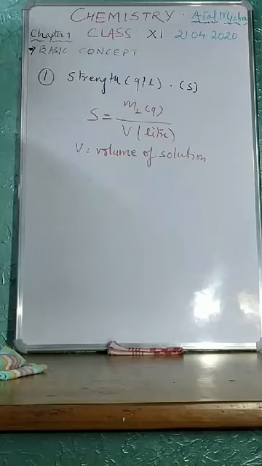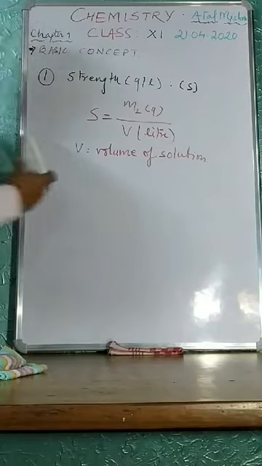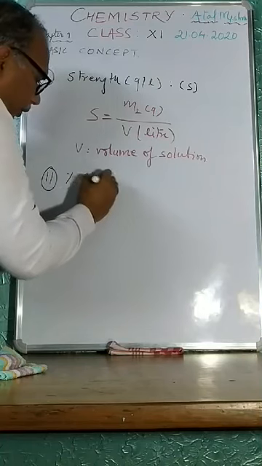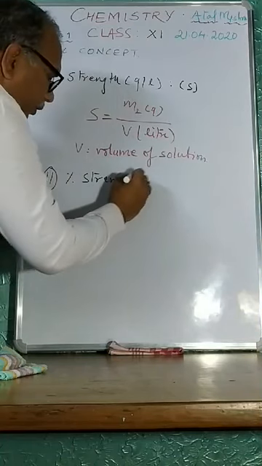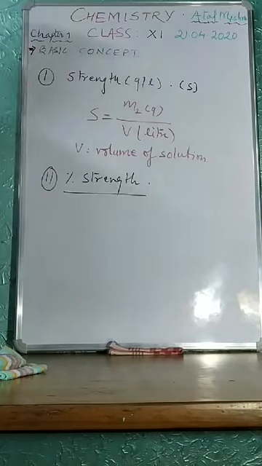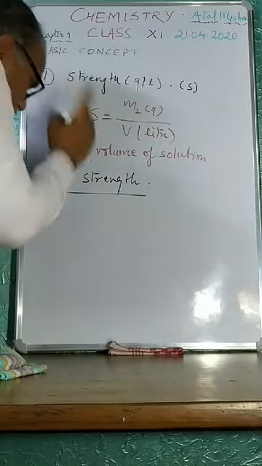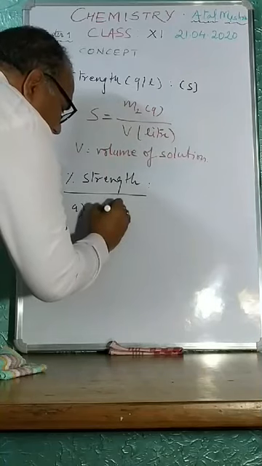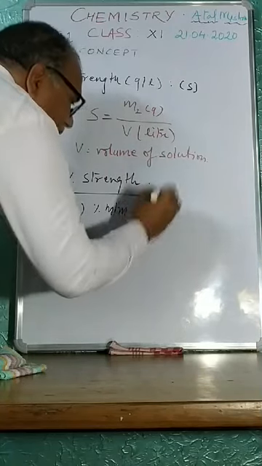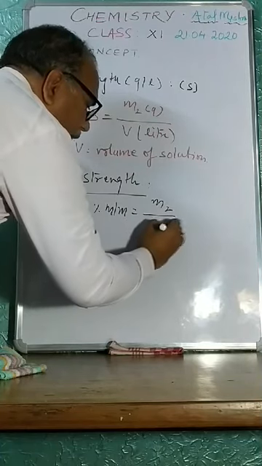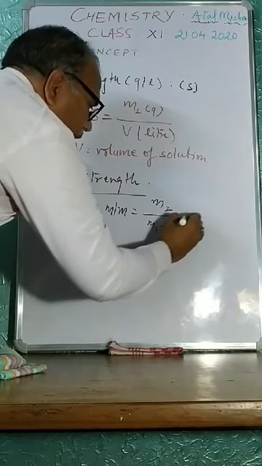Second one was percentage strength. I would like to write two percentage strengths for you. First, percentage mass by mass, that is equal to M2 upon M1 plus M2 into 100.